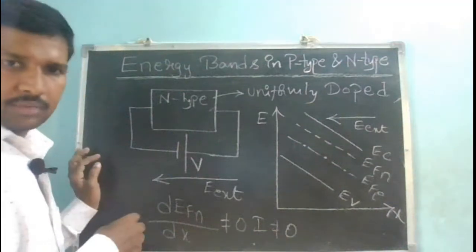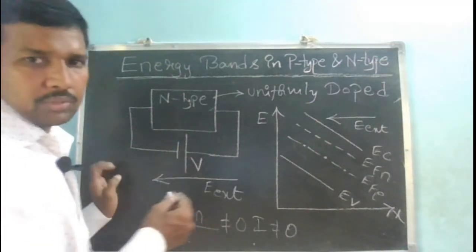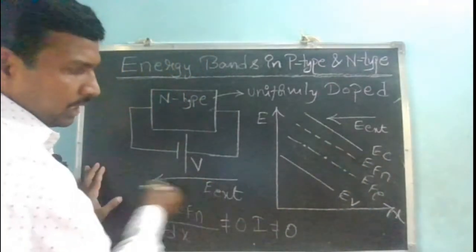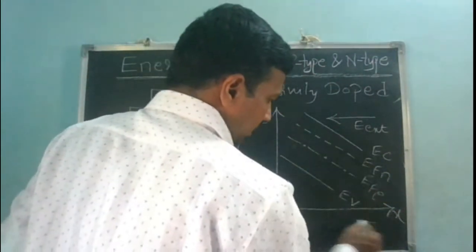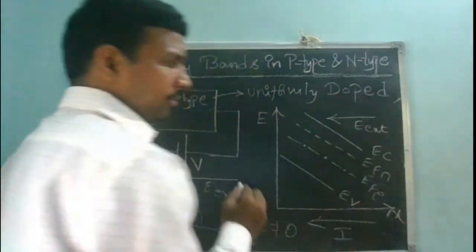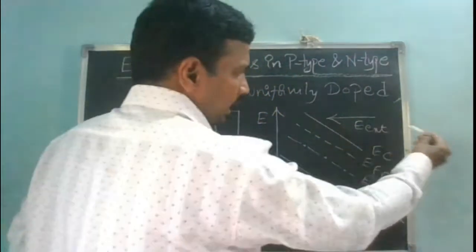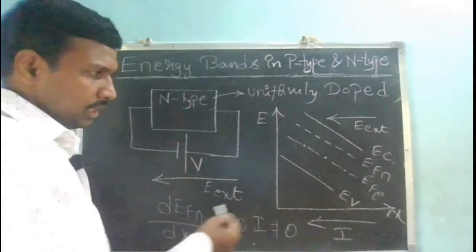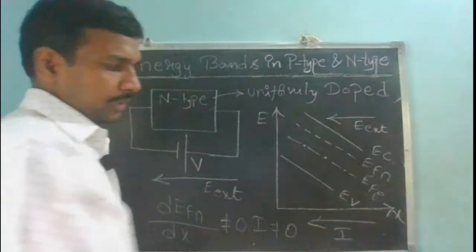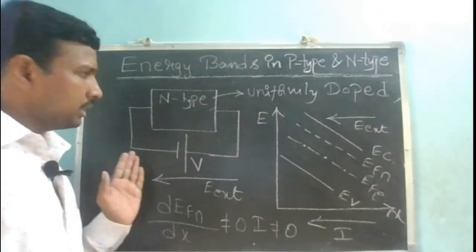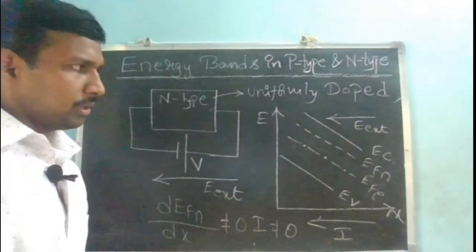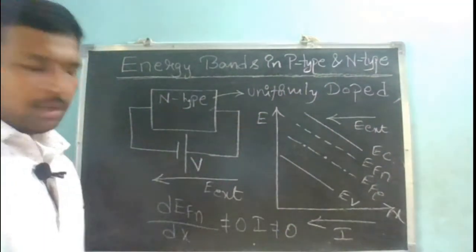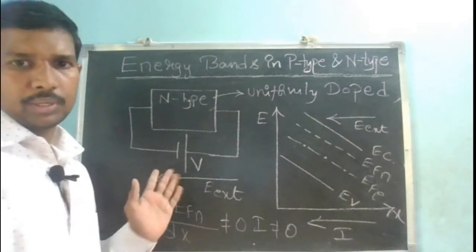So in which direction will my current flow? In accordance with the positive slope of my Fermi energy level, that means in accordance with the electric field. So my current will be flowing in this direction. My electric field direction is in the positive slope direction of my EC, and my current flows in accordance with the positive slope of my EFN, right? So this is how the energy band diagram may look for a given uniformly doped n-type semiconductor with a voltage V applied in this particular fashion.